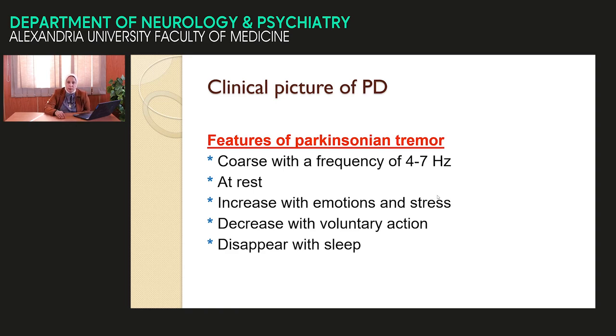It is resting tremor. It is coarse, 4 to 7 cycles per second. Like any involuntary movement, it is aggravated by emotions or stress. The tremor is decreased by voluntary action. When the patient performs voluntary action like hand grip, it will diminish, and it completely disappears during sleep.